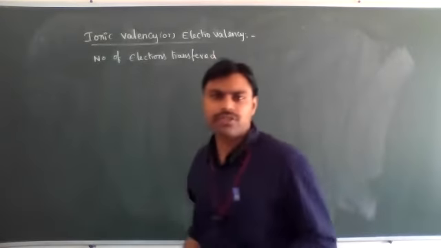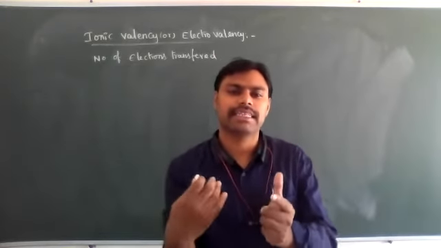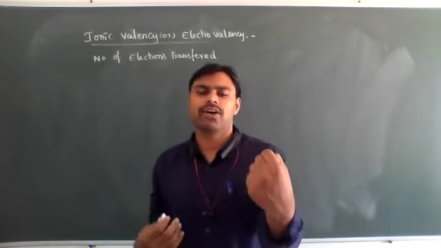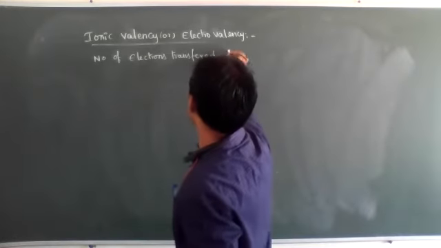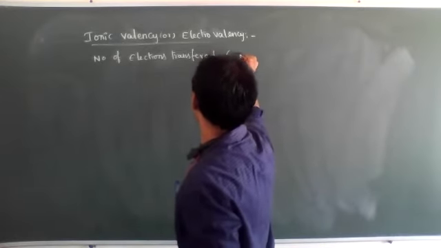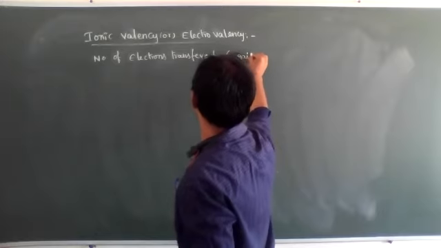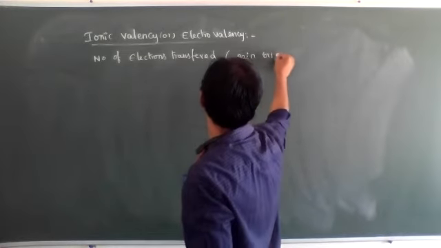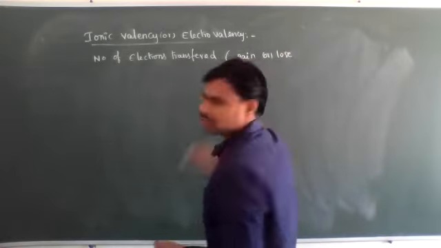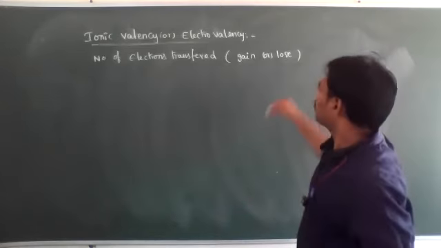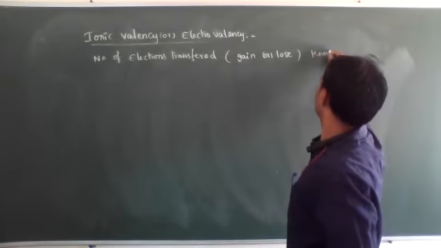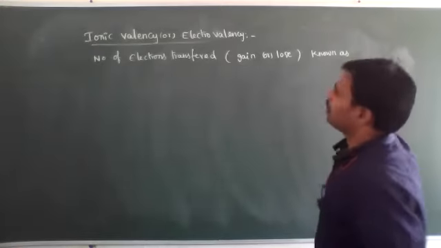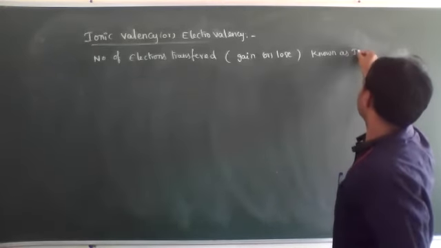Number of electrons transferred from one atom to another atom means one atom is losing electrons and another atom is gaining electrons. Number of electrons transferred means either gain or loss. Gain or loss is known as ionic valency.